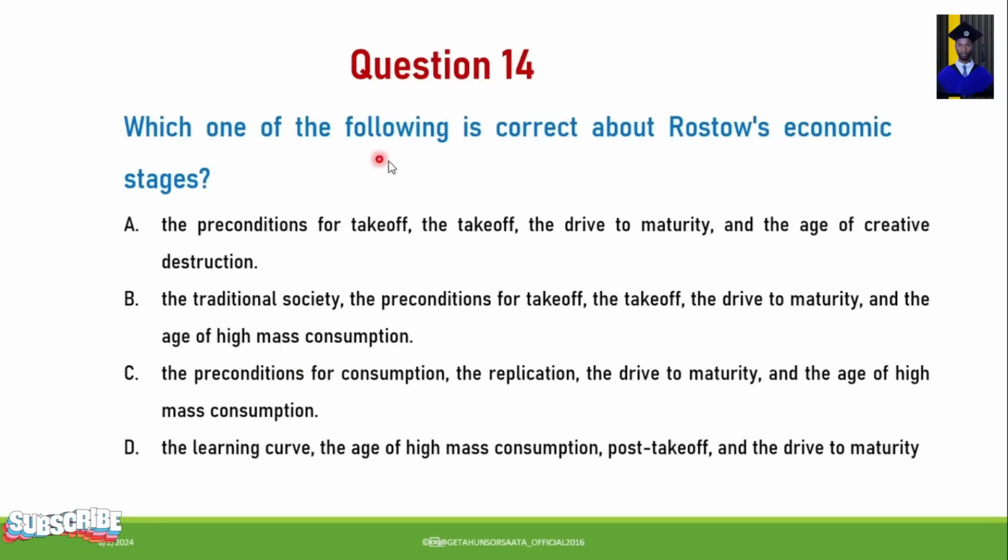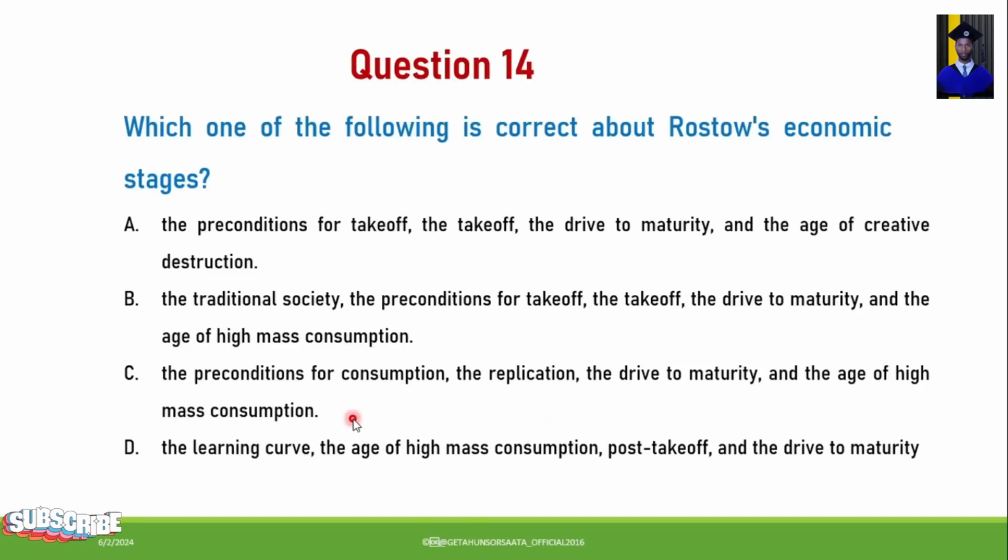Next, which one of the following is correct about Rostow's economic stages? A. The preconditions for takeoff, the drive to maturity, and the age of creative destruction. B. The traditional society, the preconditions for takeoff, the drive to maturity, and the age of high mass consumption. C. The preconditions for consumption, the replication, the drive to maturity, and the age of high mass consumption.